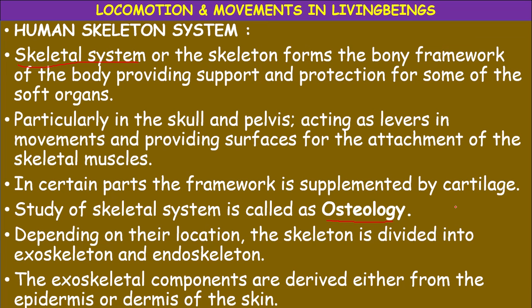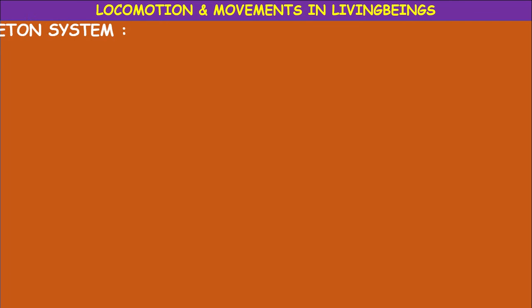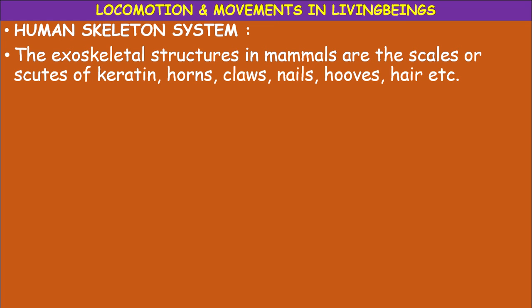The exoskeleton components are derived either from the epidermis or dermis of the skin. Okay. There are different layers in the skin: epidermis, dermis, and so on. So this exoskeleton may be derived from either epidermis or dermis of the skin. So, children, the exoskeletal structures in mammals, mammals means the animals which give birth to their young ones and feed their young ones with milk.